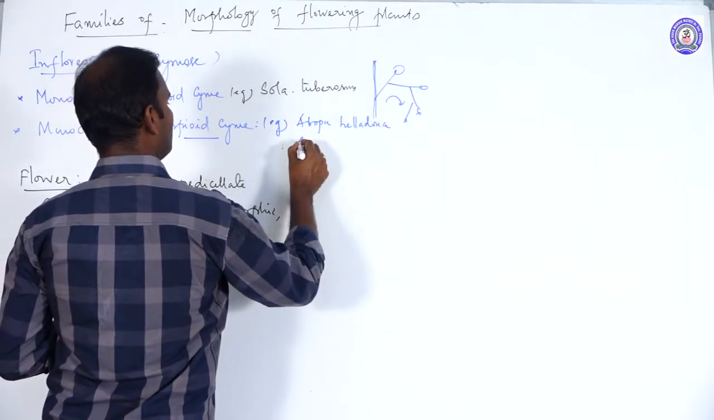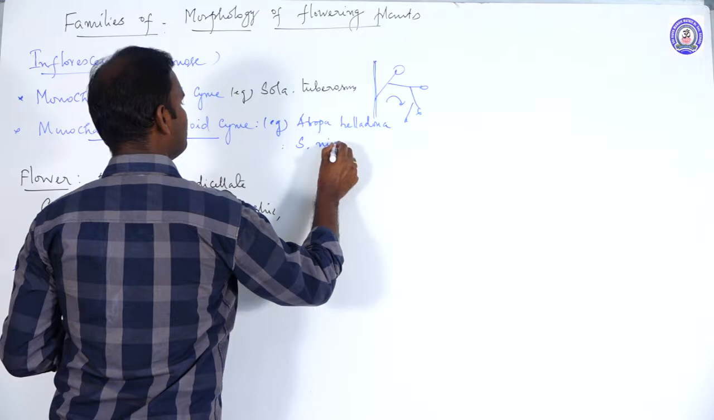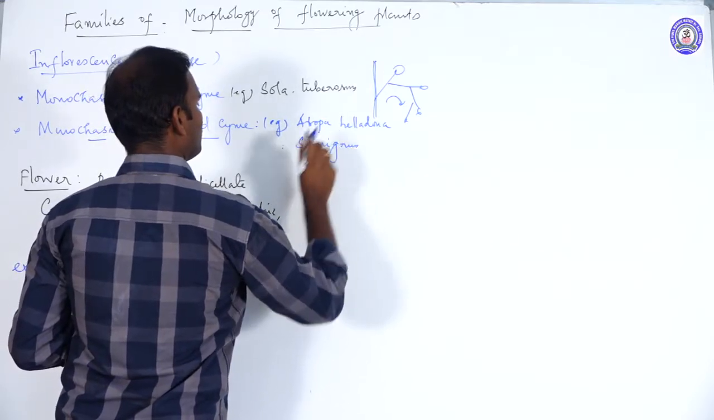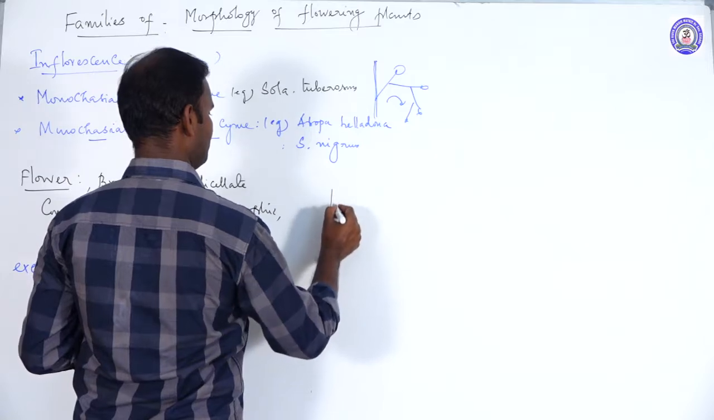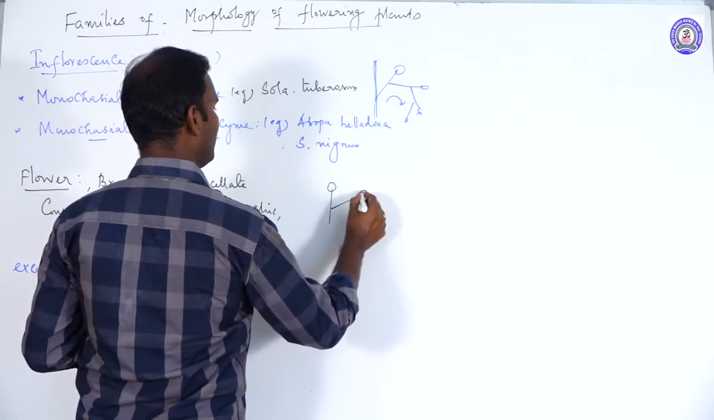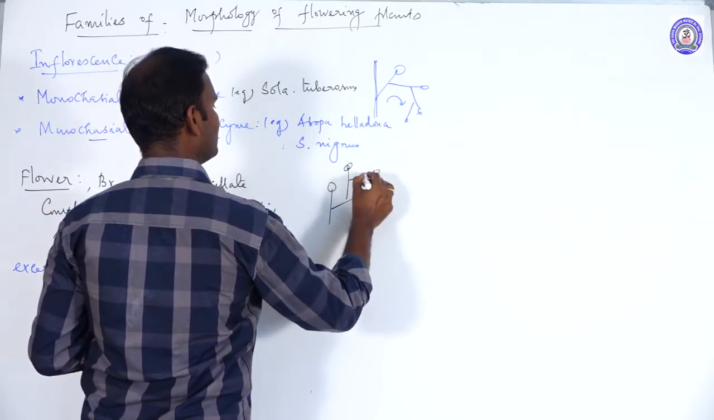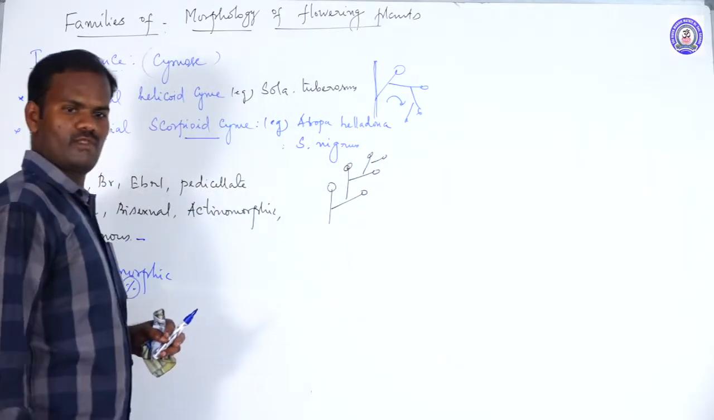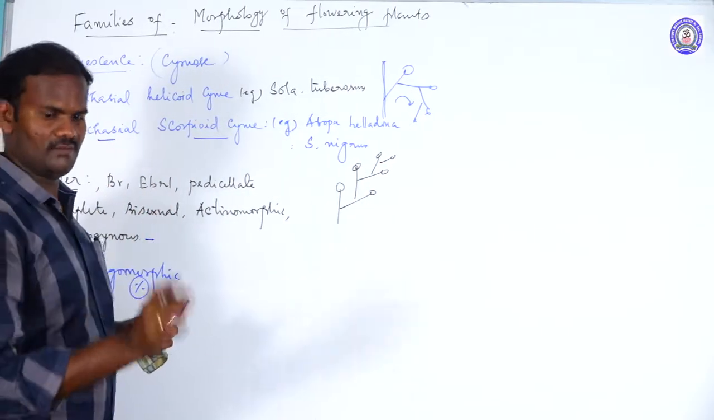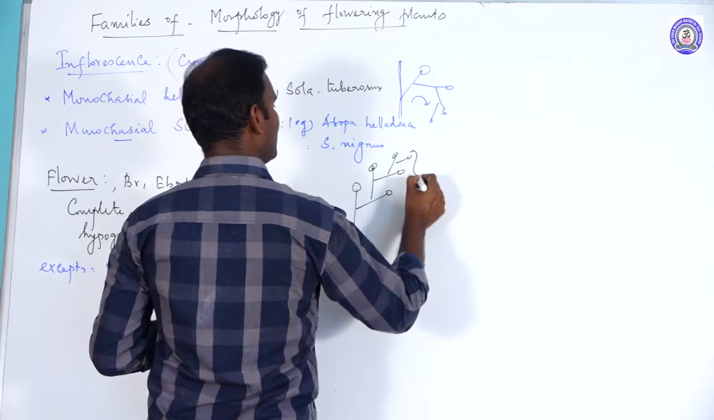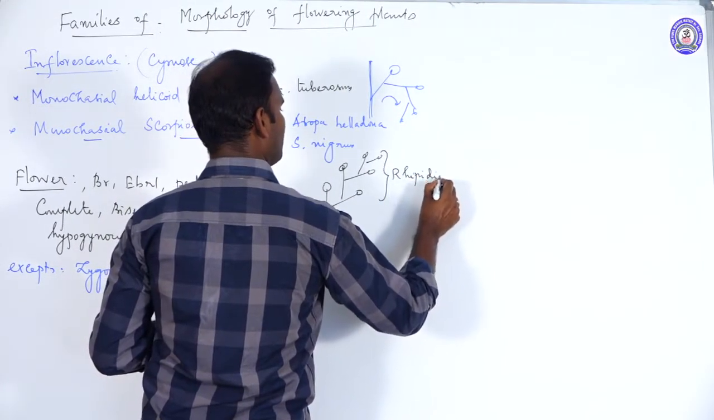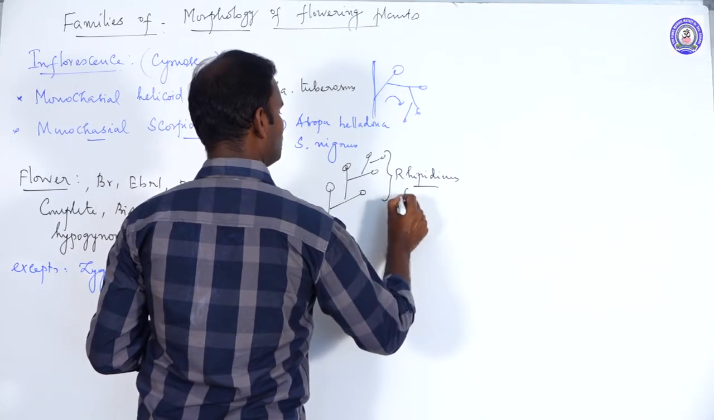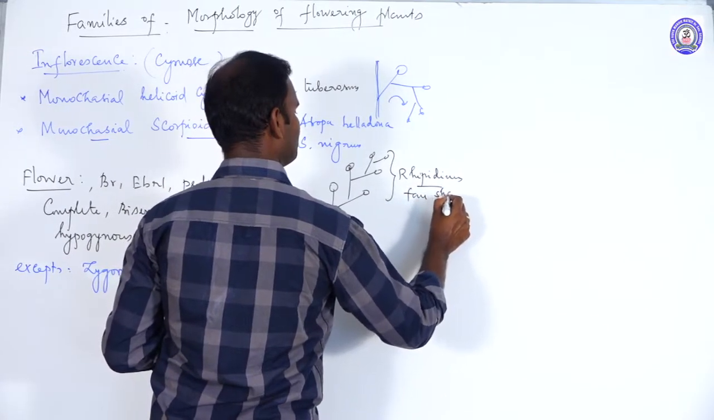Another example, Solanum nigrum. Here, the lateral branches are developed alternately to the left and right in a zigzag manner. It looks like a fan-shaped cyme. These are called Rhipidium inflorescence. Rhipidium inflorescence are also called fan-shaped cyme.